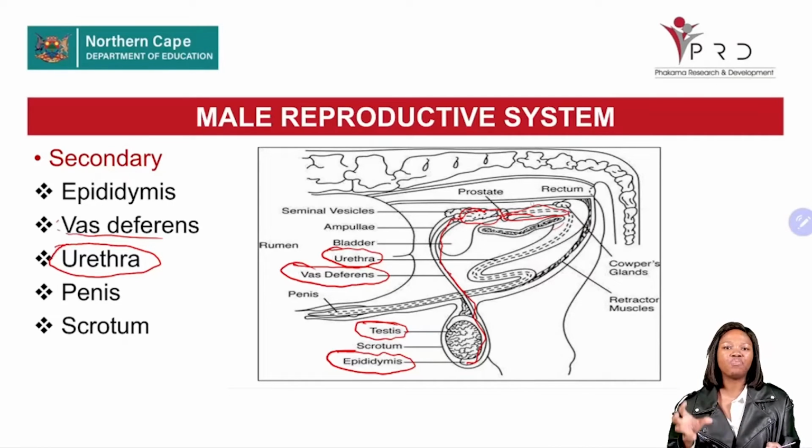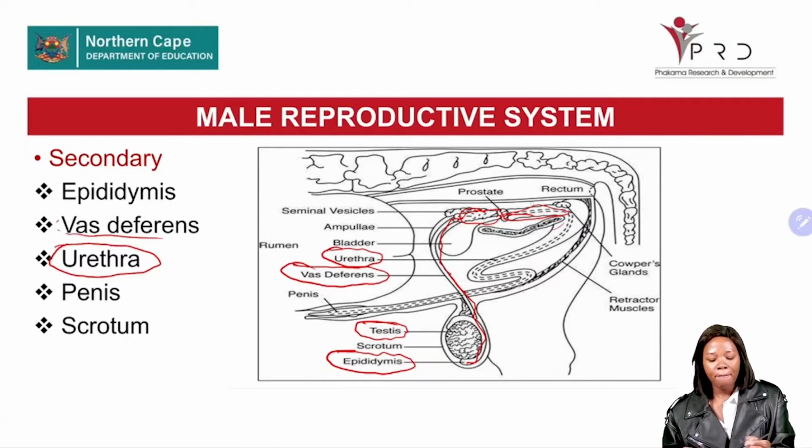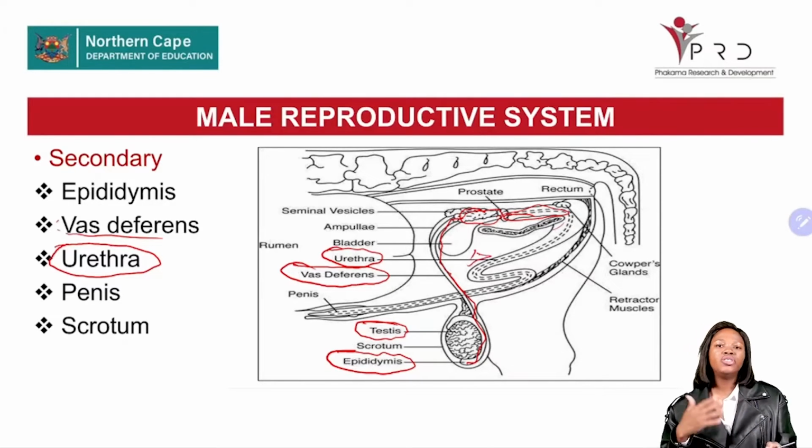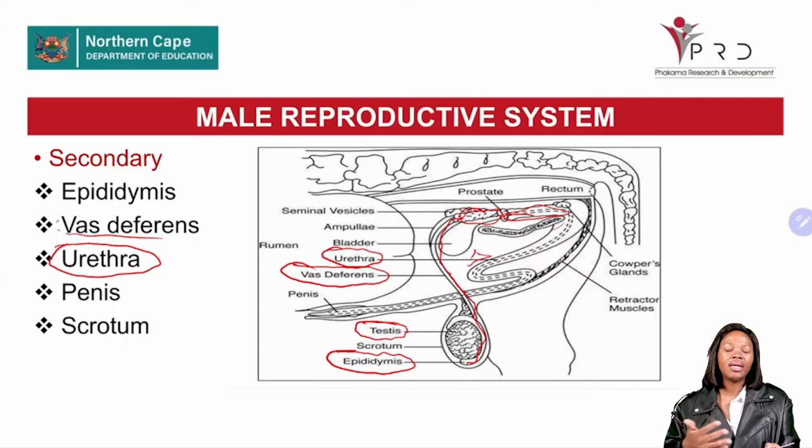These glands are responsible for producing secretions. When the sperm cells combine with this secretion from the accessory glands, semen is formed, meaning the urethra will not be transporting the sperm cells but the semen, because the sperm cells are now combined with the secretion from the accessory glands.